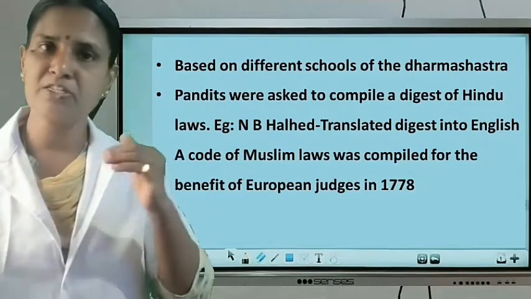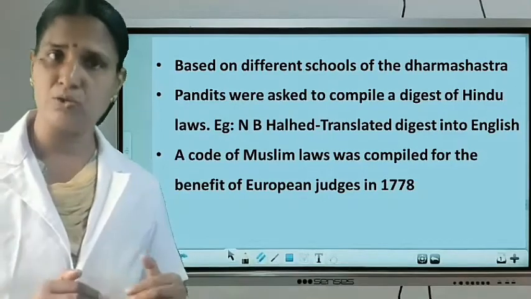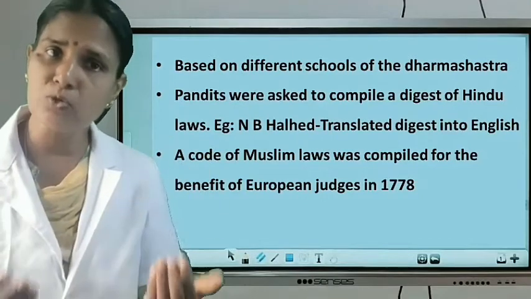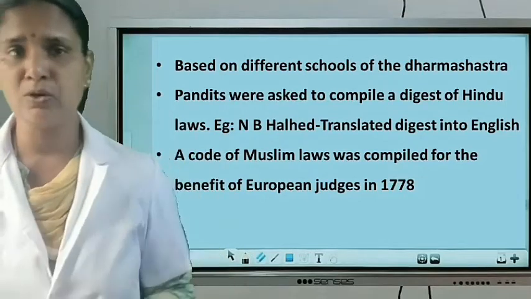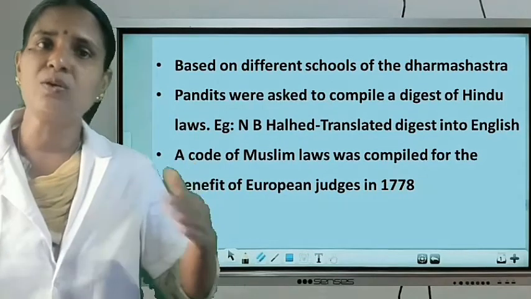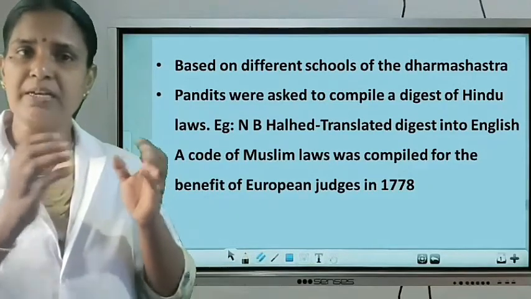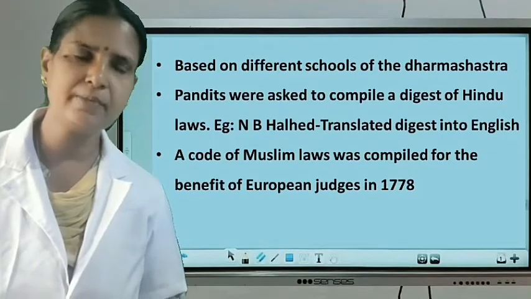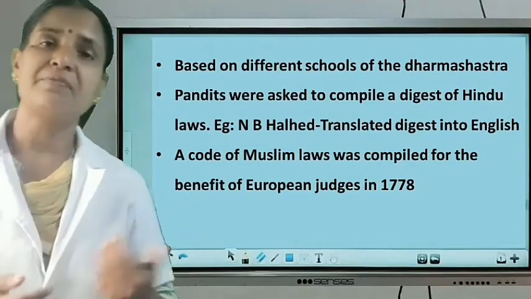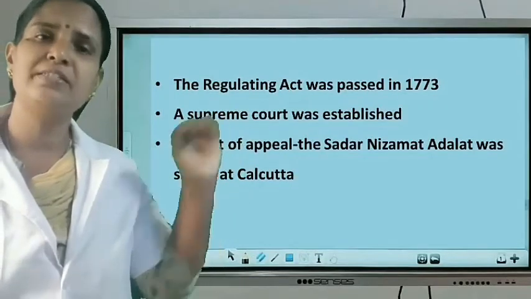Listen, the British government appointed the judges in India, but they were not aware of the Indian law. So they asked the Hindu Pandits and Maulavis to do what? To interpret the Indian laws. But the laws interpreted were of different varieties, so they asked them to compose the digest and then translate it into English. Okay. Then next, in 1773, Warren Hastings passed the Regulating Act.